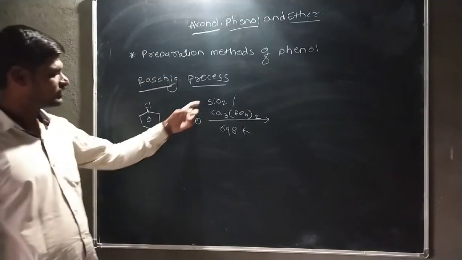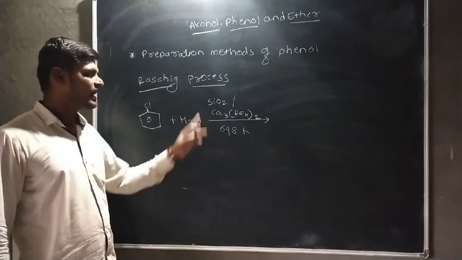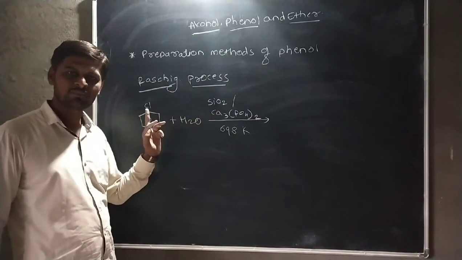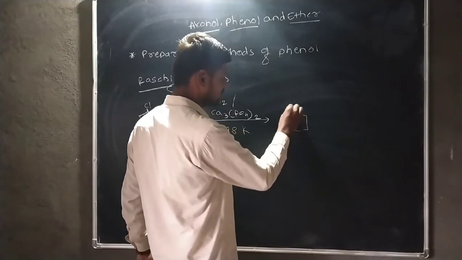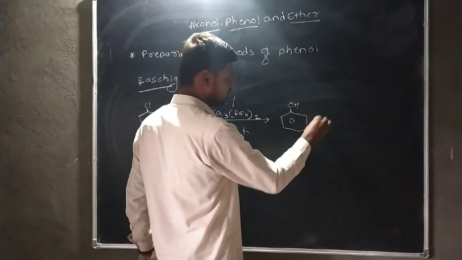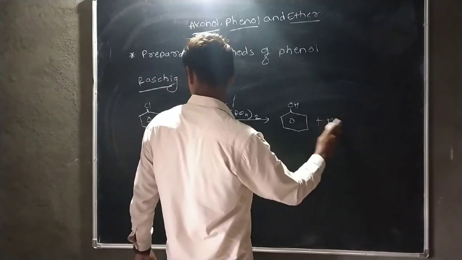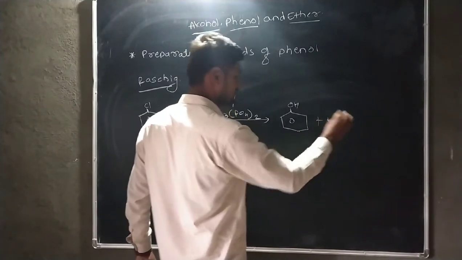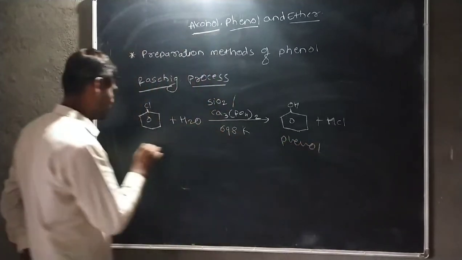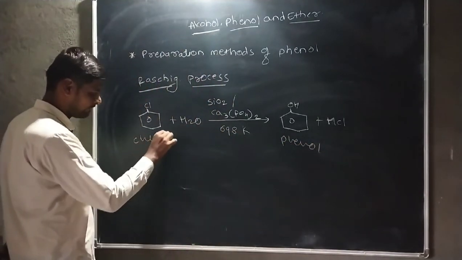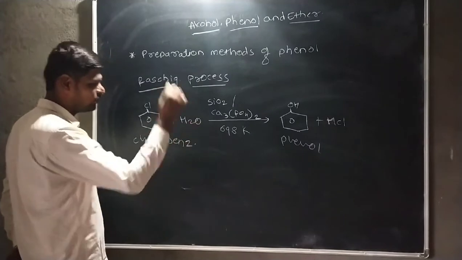This silicon dioxide and calcium phosphate act as a catalyst, and then it forms phenol. Then it forms phenol plus HCl. Yes, HCl is also formed. Here it is known as phenol, and this one is chlorobenzene.